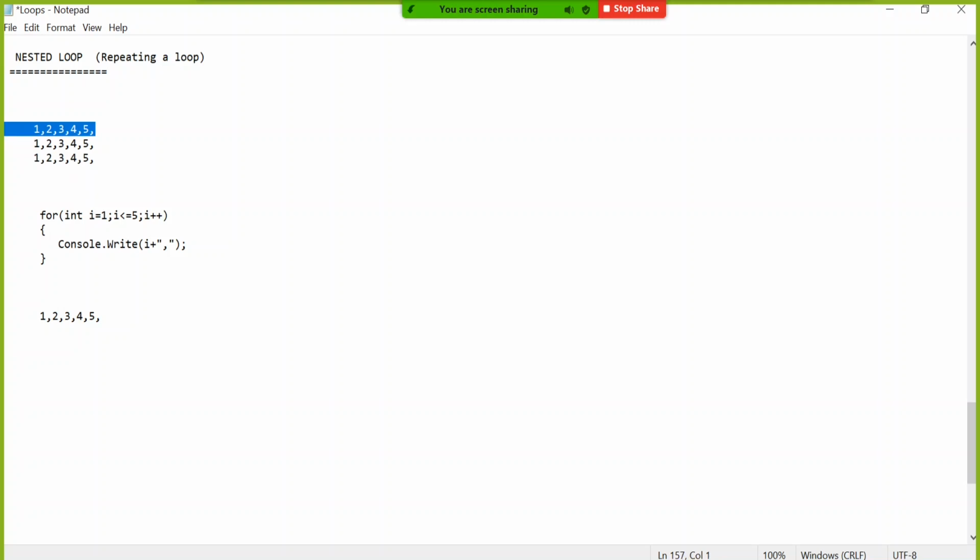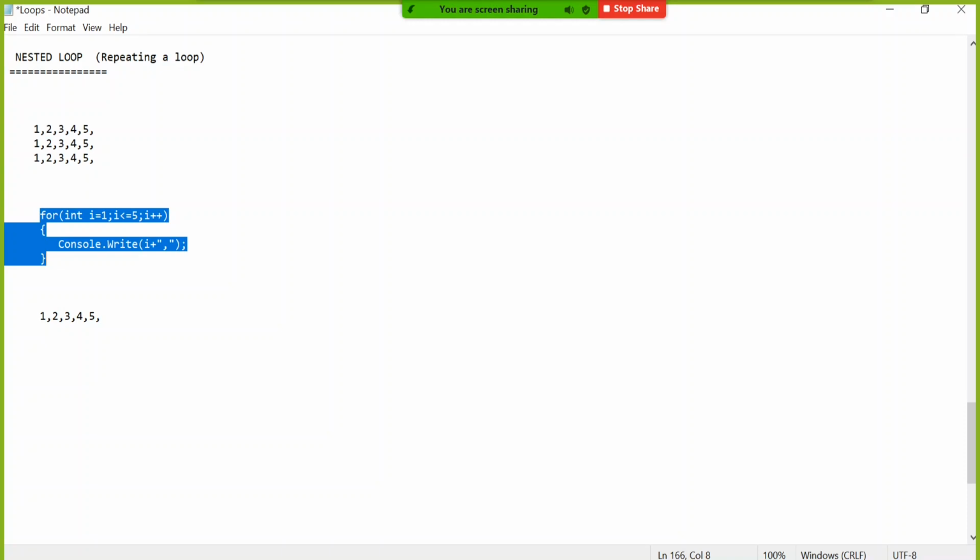One line itself is repeating numbers 1 2 3 4 5. Now this as a whole, if you consider, don't you think it is repetition of repetitions? That means repeating one loop again and again. So entirely this loop will be kept